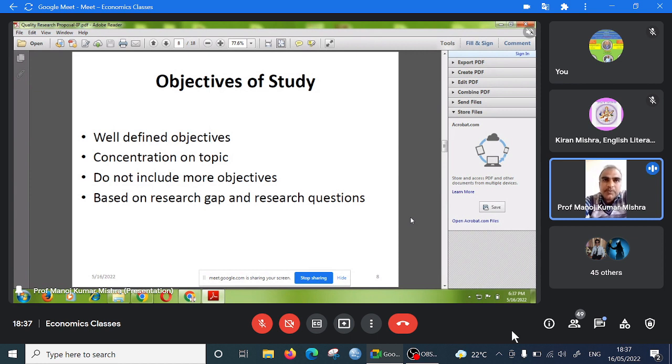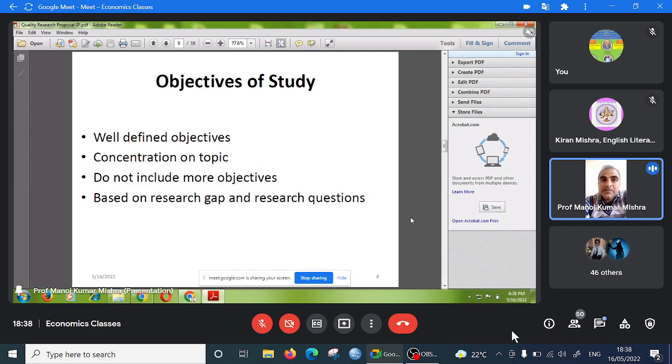One more thing is important: research objectives should be based on the research questions. Research questions mean your research study is going to give the answers to these questions, and this is also called the research objective, only the way of asking is different.